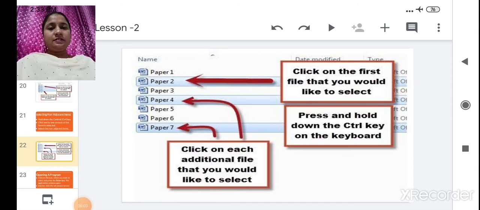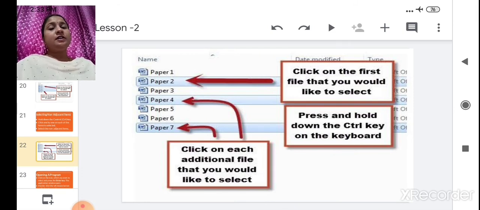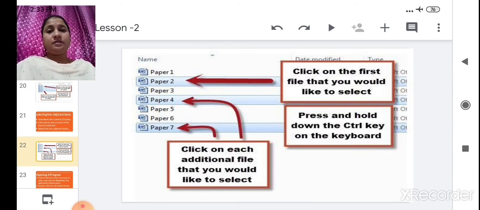In today's class we have learned about the Start button and how it works. When clicking on the Start button, a menu will appear. In that menu there are different applications, like My Computer and My Documents, which we have seen. Also, if you want to work on Microsoft Word, you have to click on Microsoft. In that there are Microsoft Word, Microsoft Excel, and Microsoft PowerPoint.